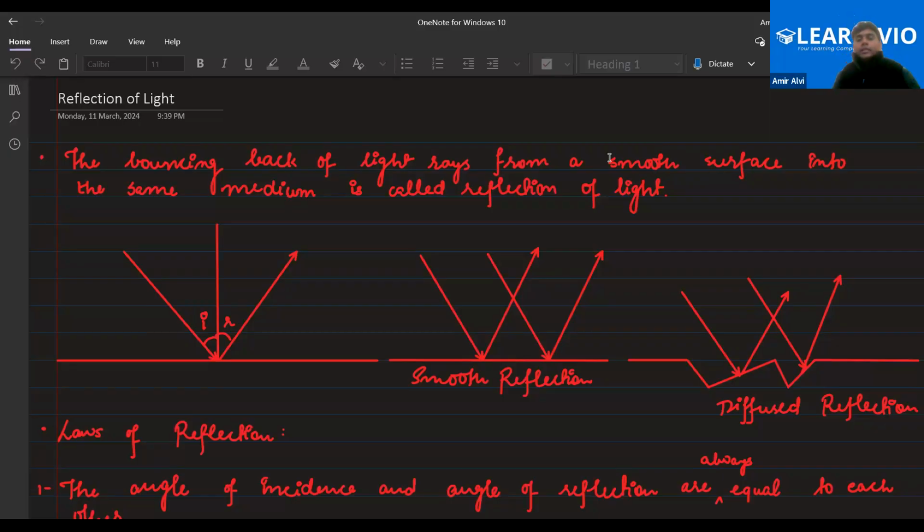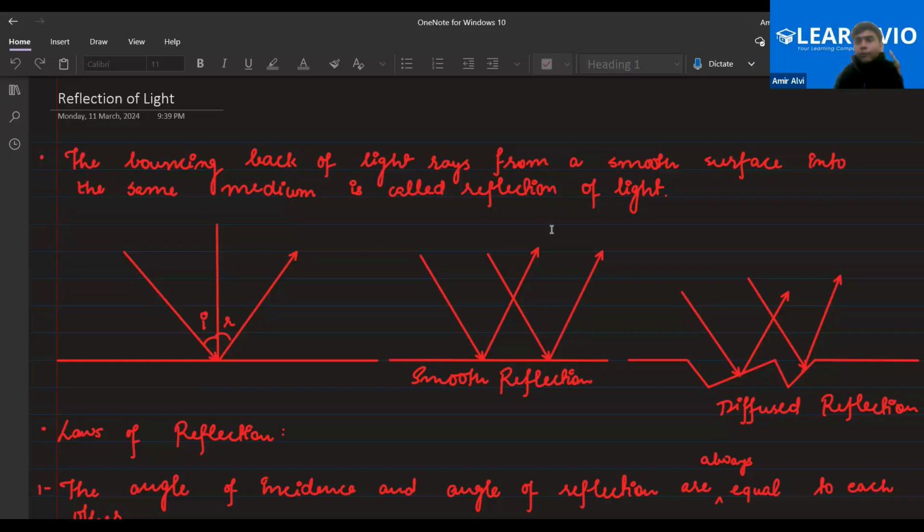Next, this is the basic definition of the reflection of light. In this chapter, we are going to assume that light travels in a straight line. That's why we say light ray. So a light ray means a straight line. This is the basic property that we will be assuming in this chapter.